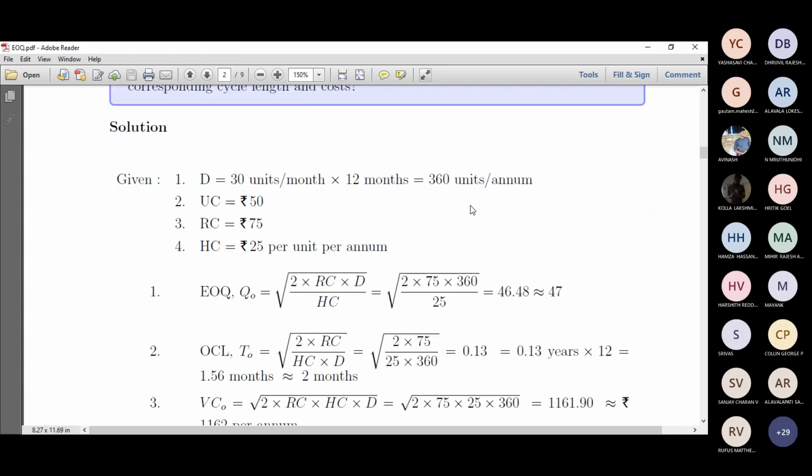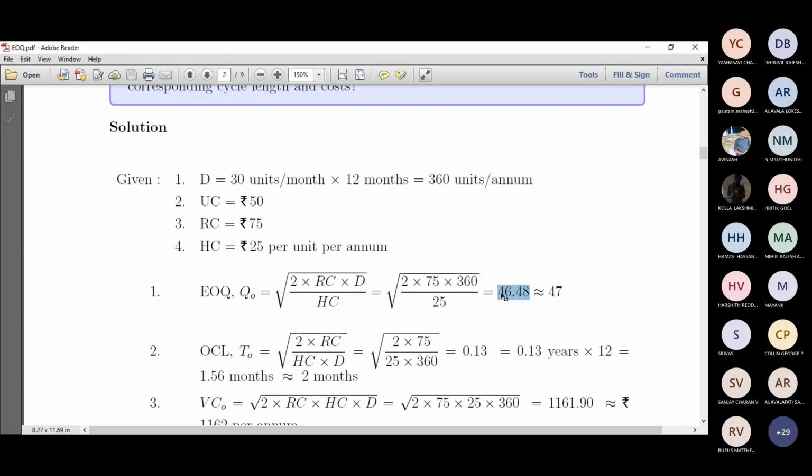So the economic order quantity is given by the formula Q naught equals root of 2 multiplied by reorder cost, which is 75, and demand per annum, which is 360, divided by the holding cost, which is 25 per unit. So HC is 25. Say 2 into 75 multiplied by 360 divided by 25. It will yield approximately 46.48.